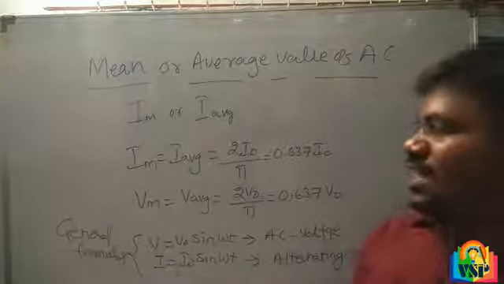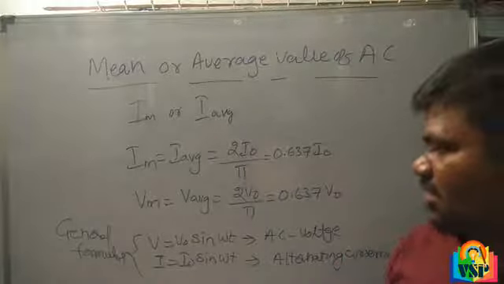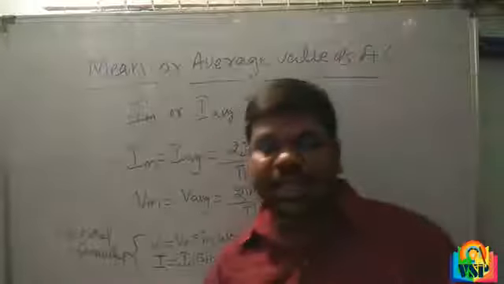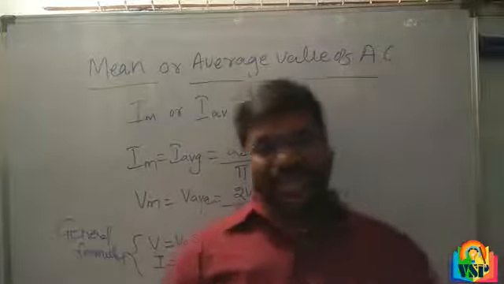V and I we can say are instantaneous voltage and instantaneous current.